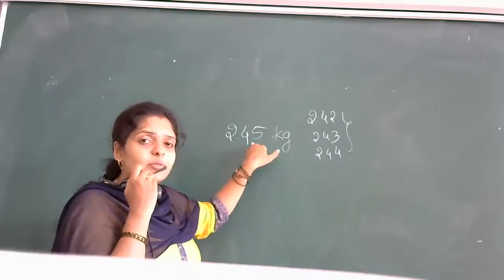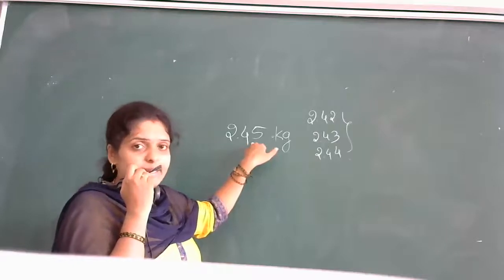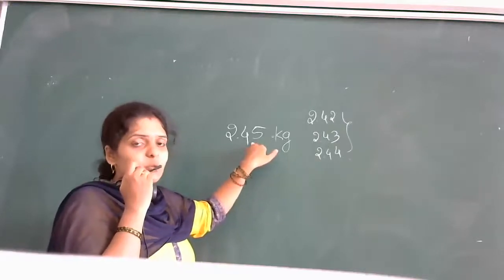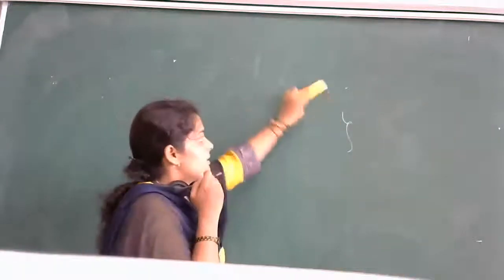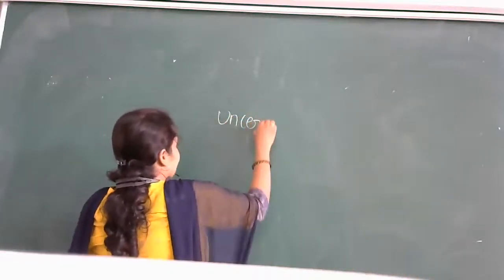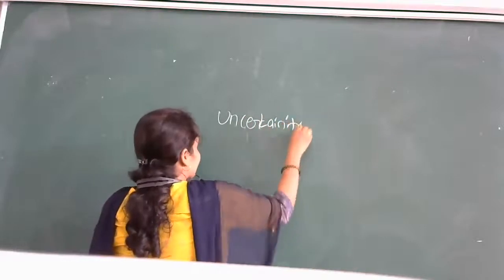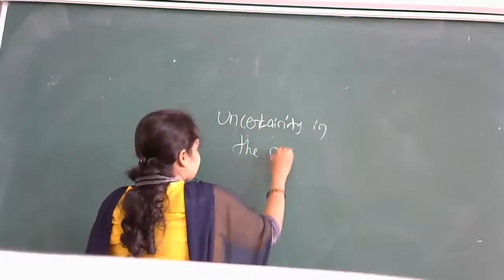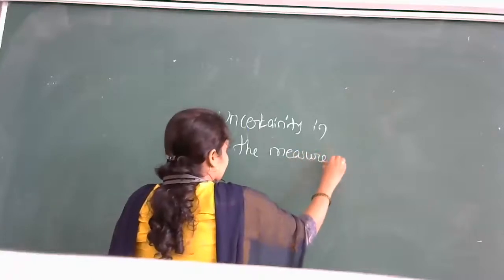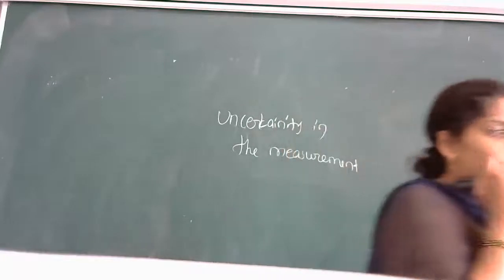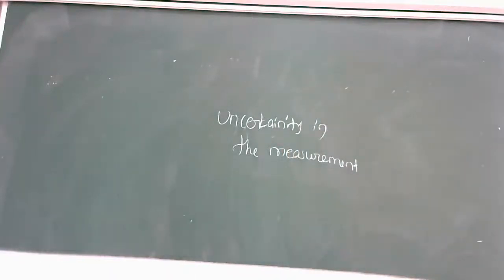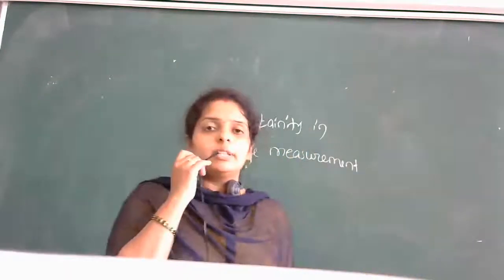After accuracy and precision, we wanted to discuss error and types of error. So what do you mean by error here? Error is nothing but uncertainty. Error is nothing but uncertainty in the measurement. Uncertainty in the measurement of a physical quantity is known as error.